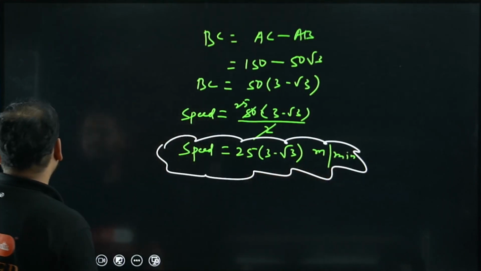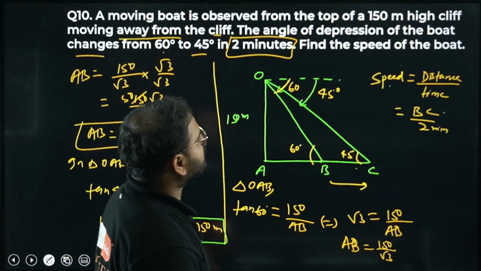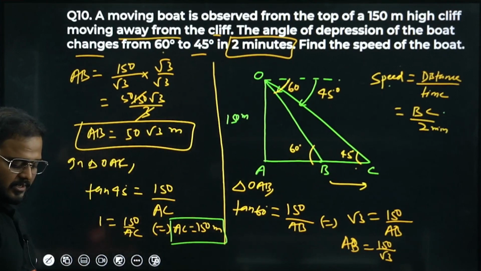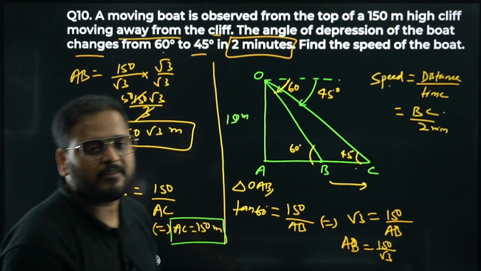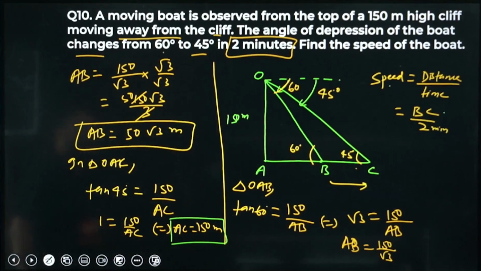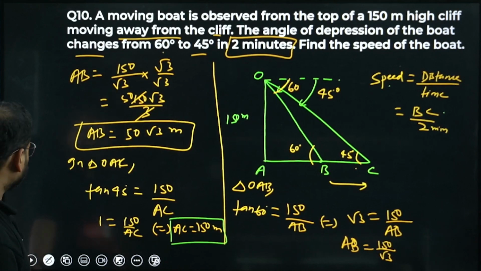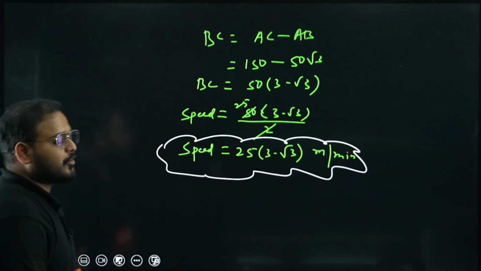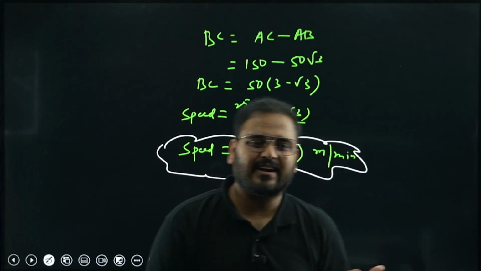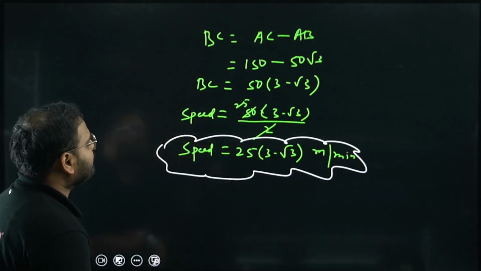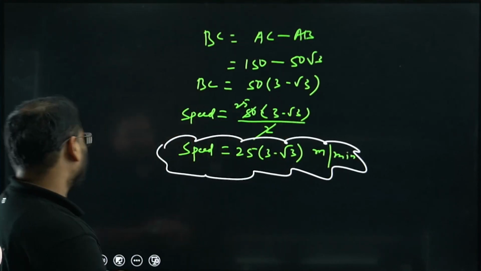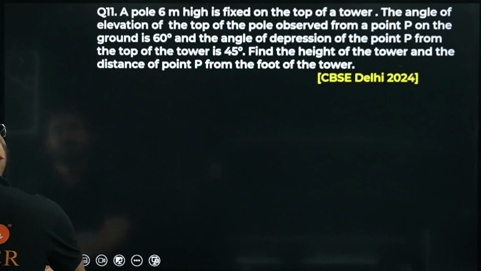If they had given the value of root 3, we could have taken that into consideration, but they've not given it. We can leave it like that and we'll get full marks for it. Did I miss something? Please cross check your answer. If you're getting a different answer, let me know in the comment section. But I think this is the right answer: 25 times 3 minus root 3 meters per minute. Clear? Okay, moving on to question number 11.